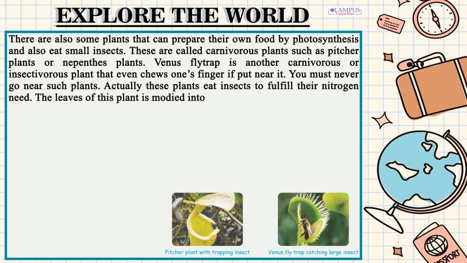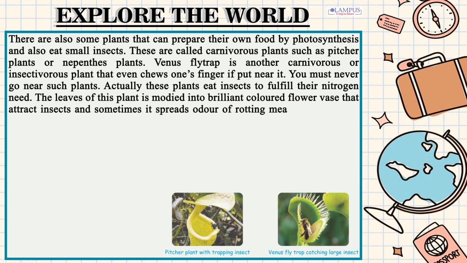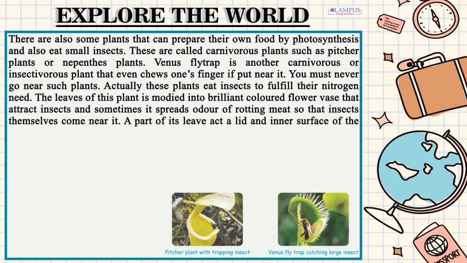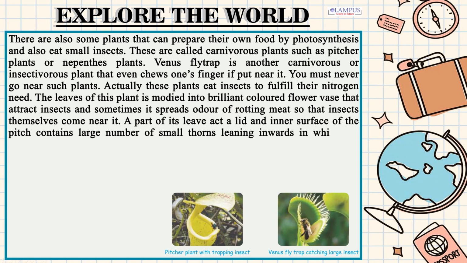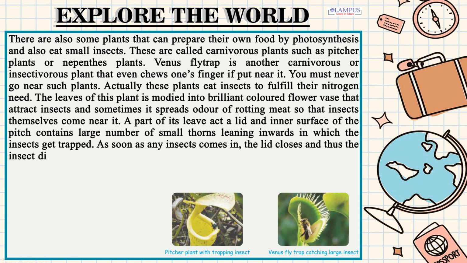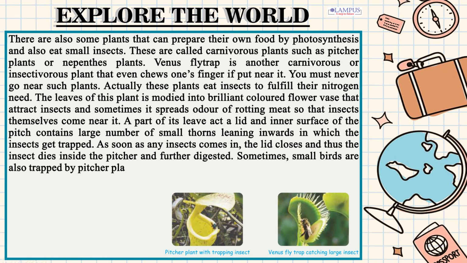The leaves of this plant are molded into a brilliant colored flower vase that attracts insects, and sometimes it spreads odor of rotting meat so that insects themselves come near it. A part of its leaf, laid on the inner surface of the pitcher, contains a large number of small thorns leaning inwards in which the insects get trapped. As soon as any insect comes in, the lid closes and thus the insect dies inside the pitcher and is further digested. Sometimes, small birds are also trapped by pitcher plants.